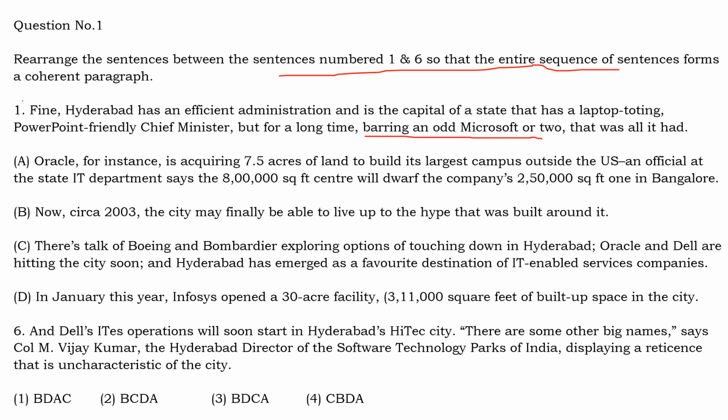So odd Microsoft or two means one or two companies like Microsoft. So except for one or two companies like Microsoft, there were no other technology companies in Hyderabad. So the introductory sentence is setting the tone of what the situation of Hyderabad was previously or at present.